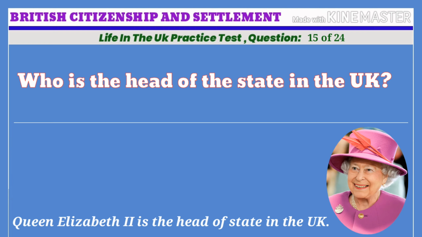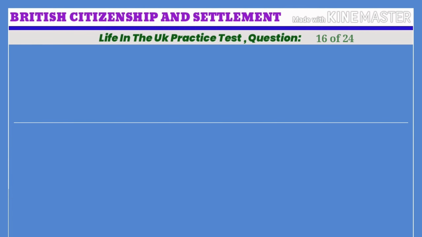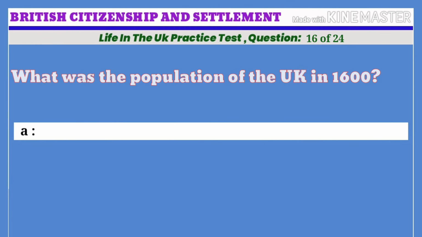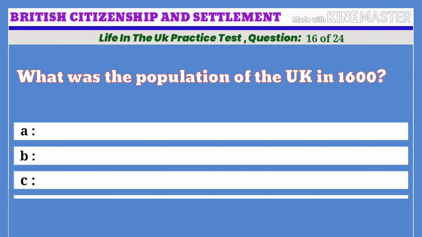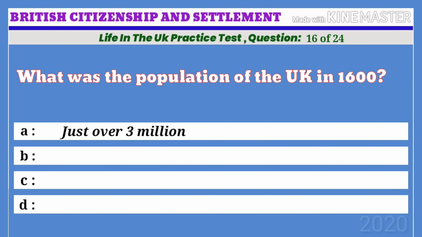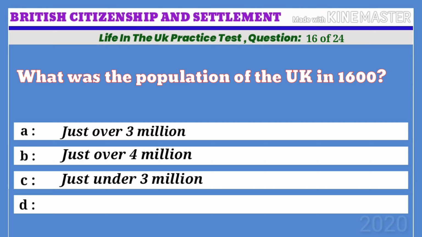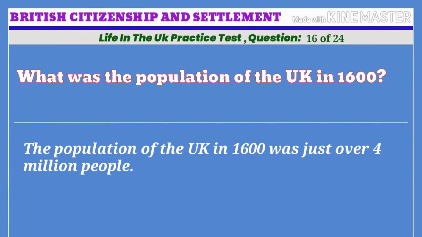Life in the UK practice test. Question 16 of 24. What was the population of the UK in 1600? A. Just over 3 million. B. Just over 4 million. C. Just under 3 million. D. Just over 5 million. The correct answer is B. Just over 4 million. The population of the UK in 1600 was just over 4 million people.